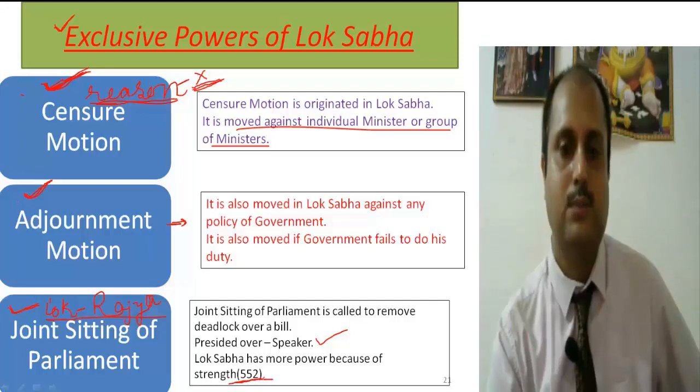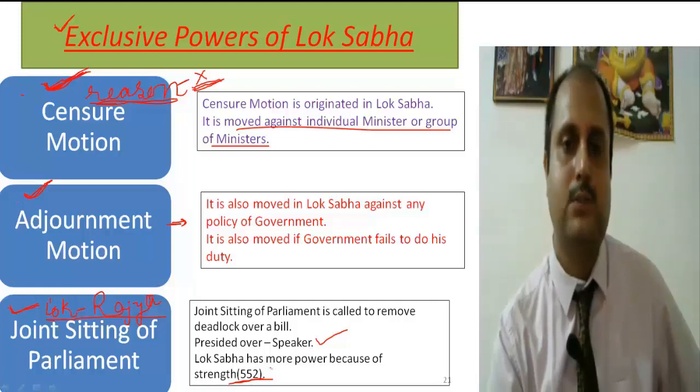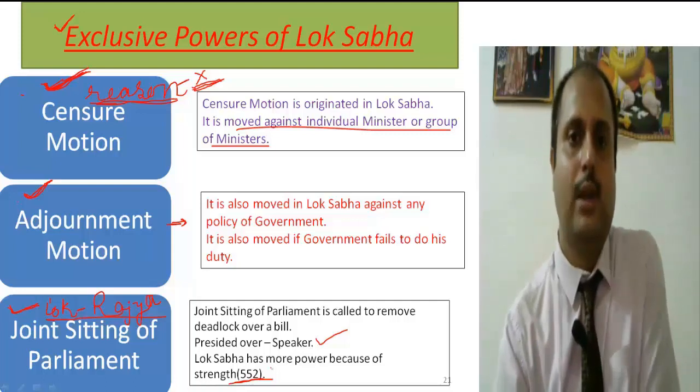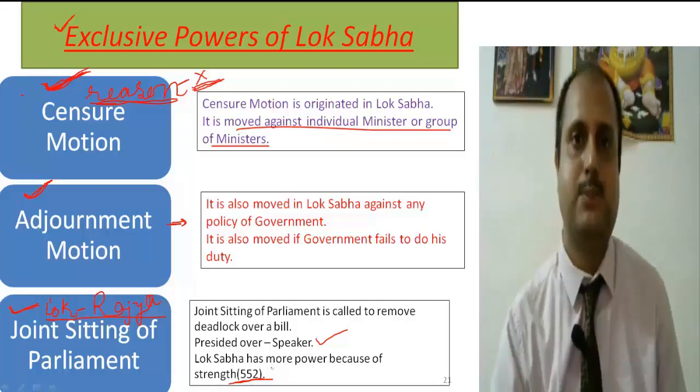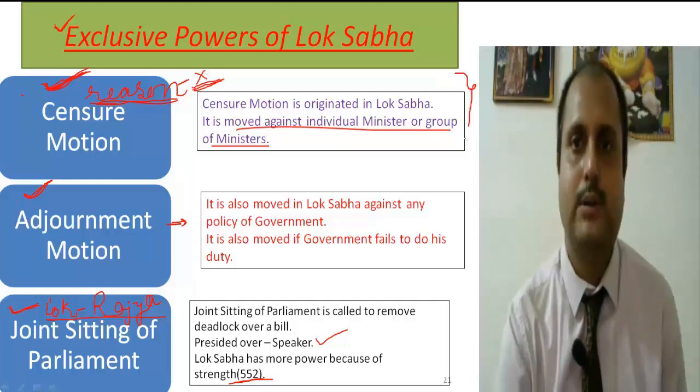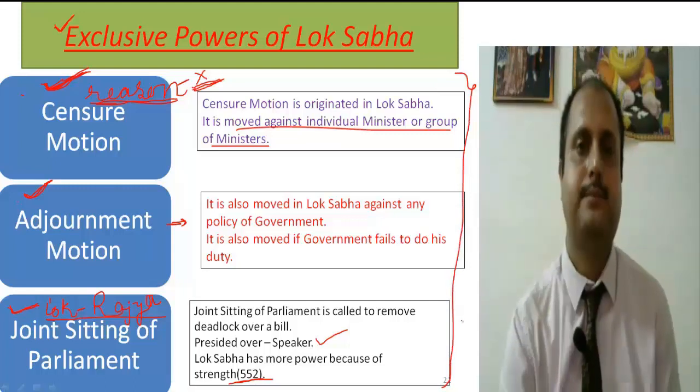The Lok Sabha is more in numbers, so it is more powerful than the Rajya Sabha in the case of the joint sitting. As everybody knows, the maximum number of the Lok Sabha is 552 and the Rajya Sabha is 250. So the Lok Sabha is more important in the joint sitting of the Parliament because of its strength and because the presiding officer is the Speaker of the Lok Sabha. So I hope that these exclusive powers of the Lok Sabha are clear to everyone.